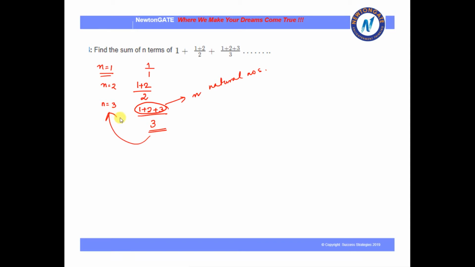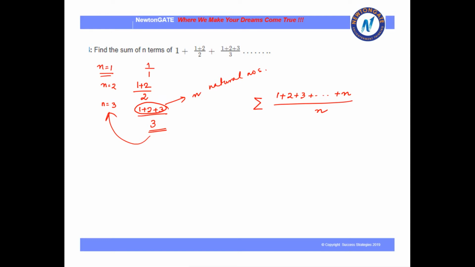So the general term we can write is the summation of (1 plus 2 plus 3 up to n) divided by n. If we put n equal to 1, 1 by 1. If I put n equal to 2, 1 plus 2 by 2. So it is following the pattern. Okay. Now we have got the pattern here.